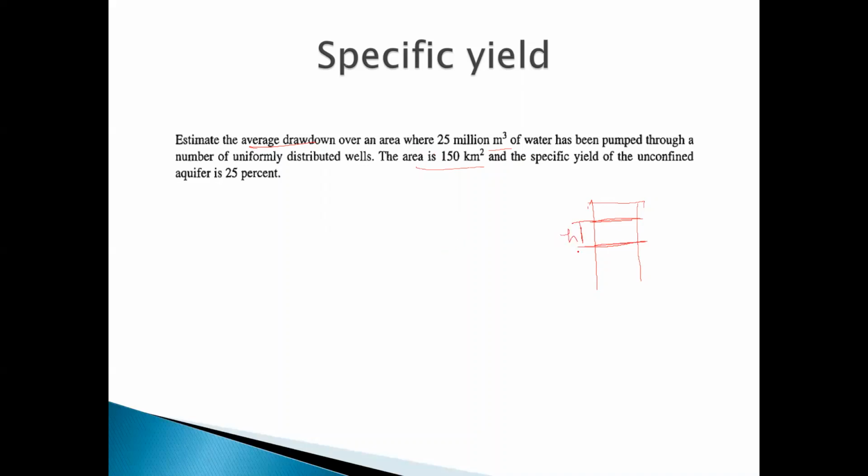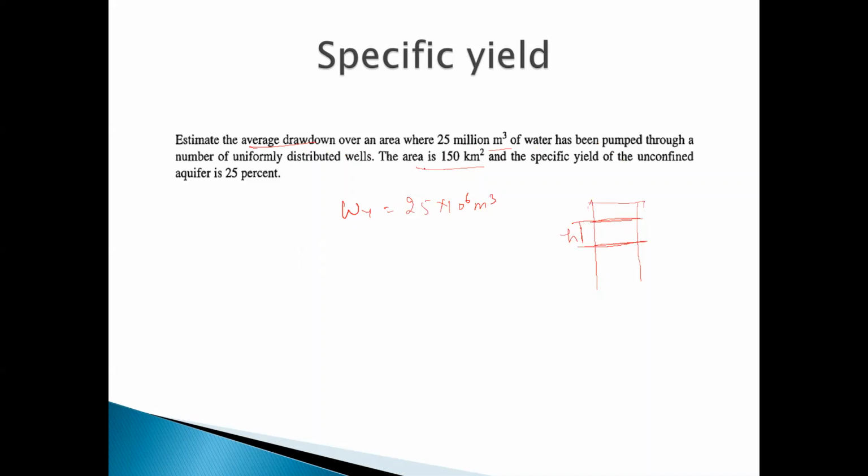H. H is your drawdown value. Here it is given: estimate drawdown over an area where 25 million meter cube of water has been pumped out, meaning the yield water is 25 million meter cube.